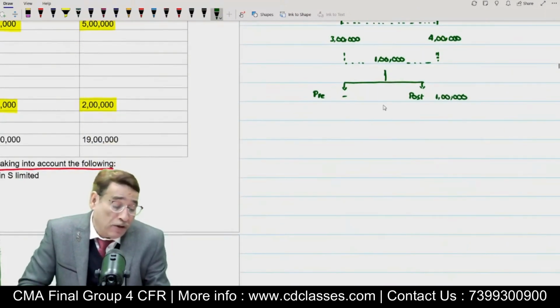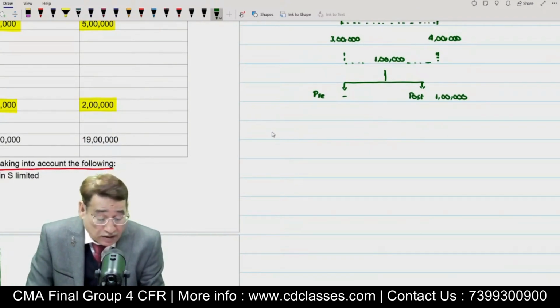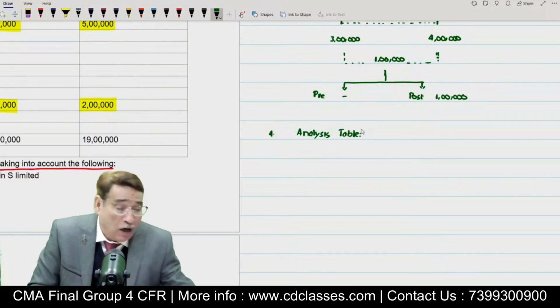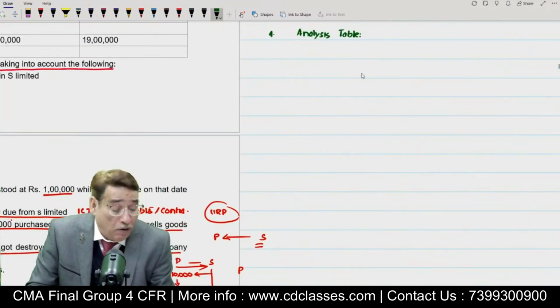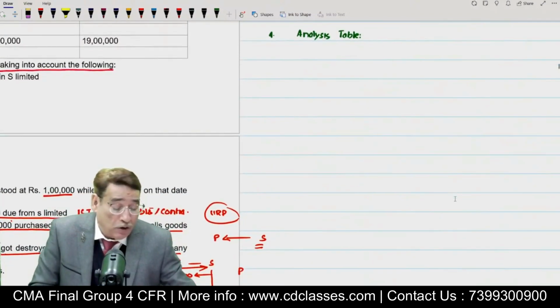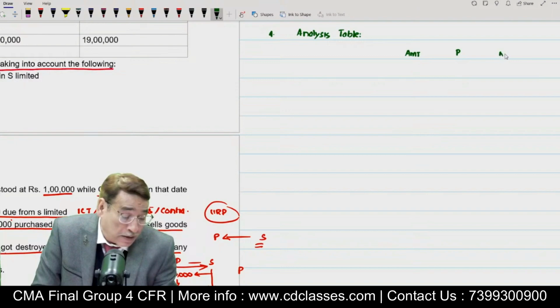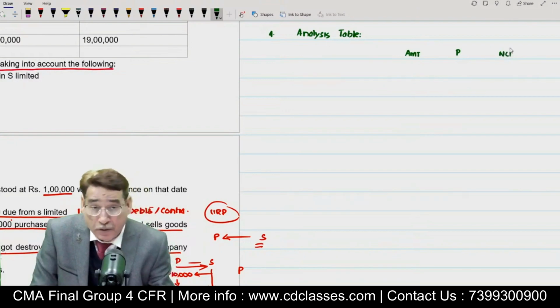Right. So after having done the analysis, the next step relates to the analysis table. And this is one of the formidable and most important steps, the analysis table, because how correctly you have made this table will become a sort of waypoint for you later on to compute the cost of control and later on NCI. So first of all, I'm going to write here the amount. After having written the amount, I will write here P Limited and of course the NCI. This time their respective shares are 80% and 20%.